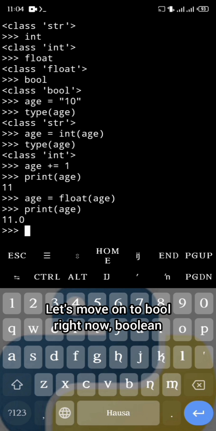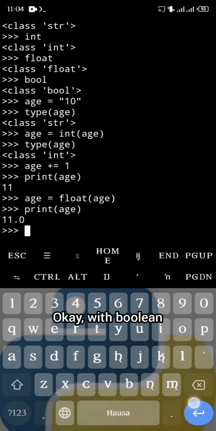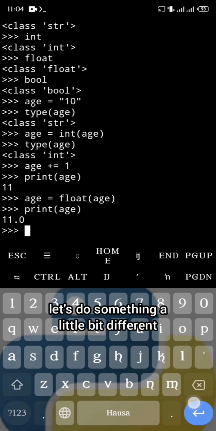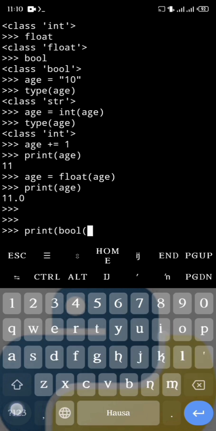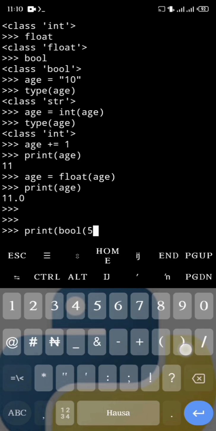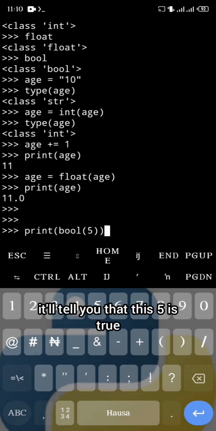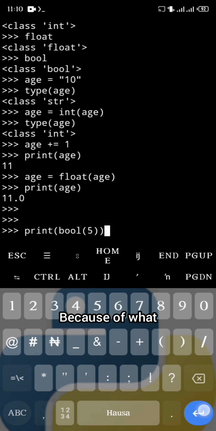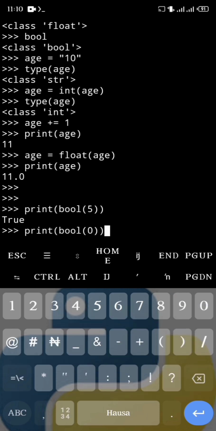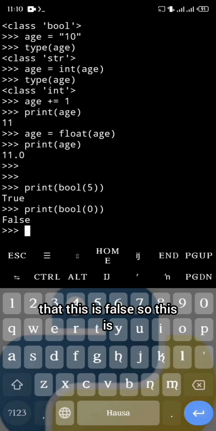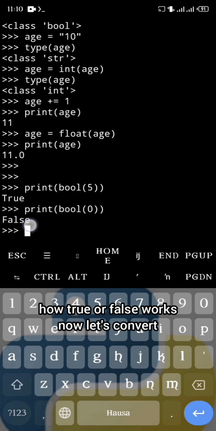Let's move on to bool right now, boolean. With boolean, let's do something a little bit different. Let's say print a value, but we can say bool and then you do 5. If you print this value, it'll tell you that this 5 is true. Because of what? Yeah, because it's not 0. But if you print this value and then you assign 0, it's going to tell you that this is false. So this is how true or false works.